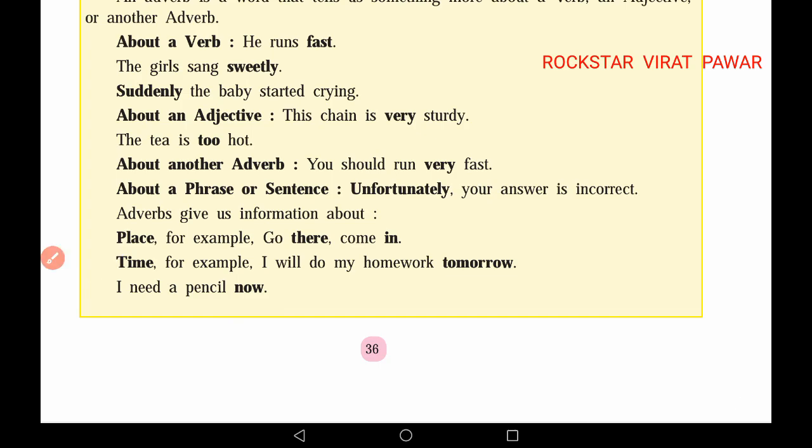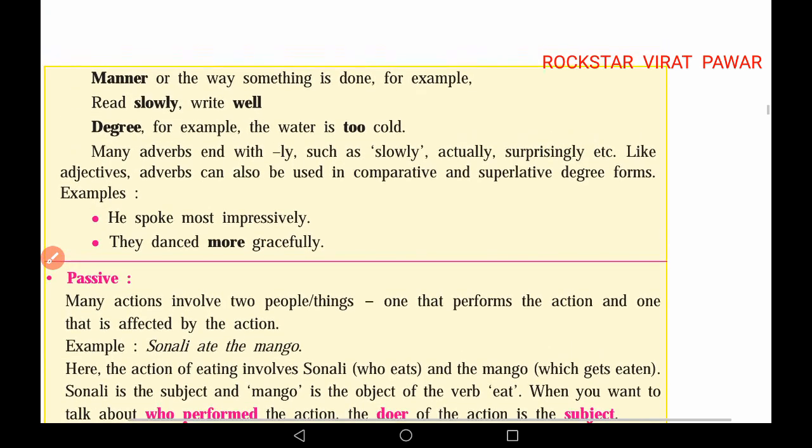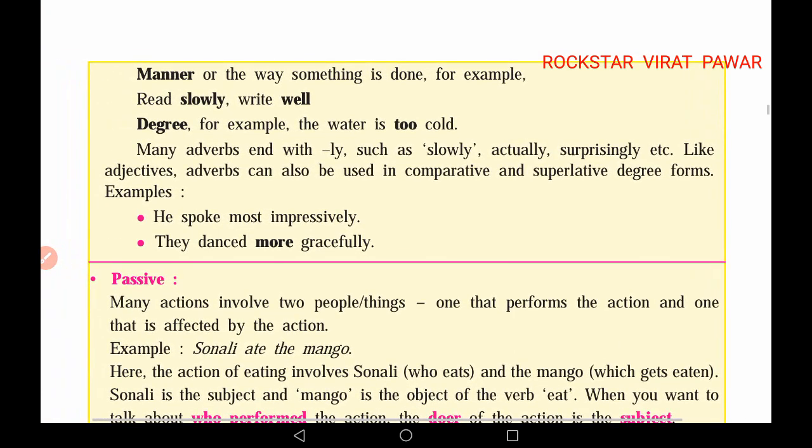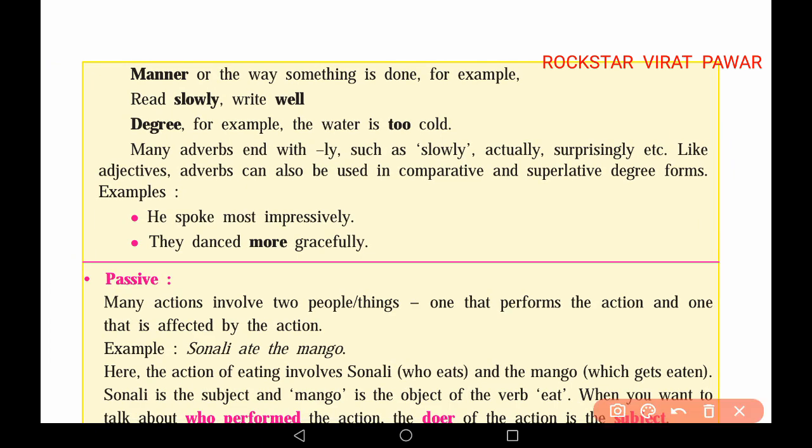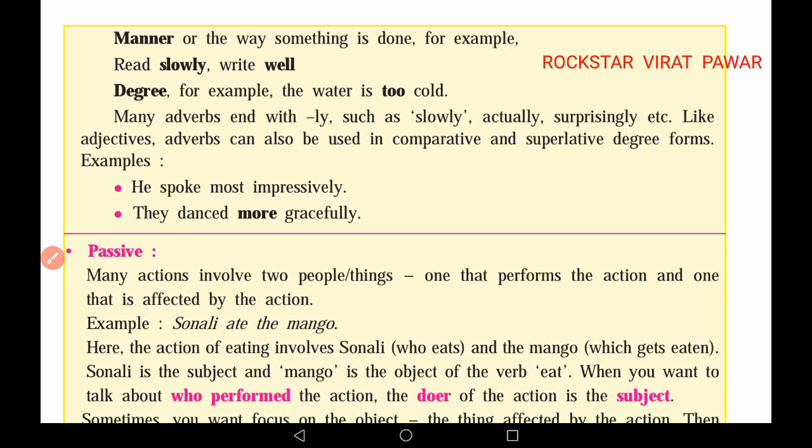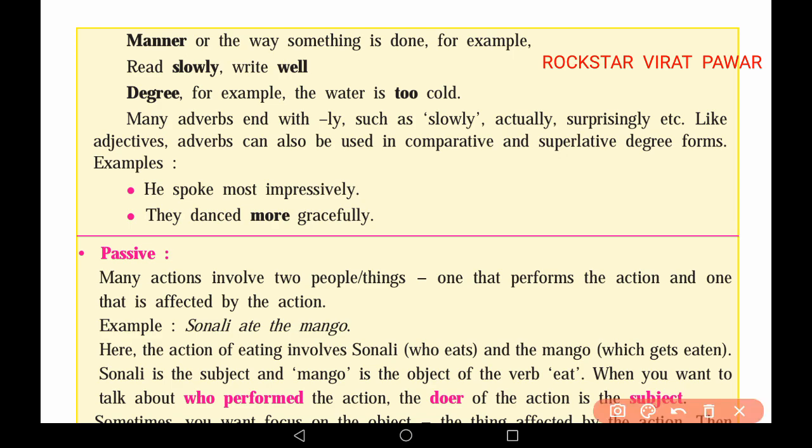Manner, the way something is done, for example, read slowly, write well. Degree, for example, the water is too cold. Many adverbs end with ly such as slowly, actually, surprisingly, etc.